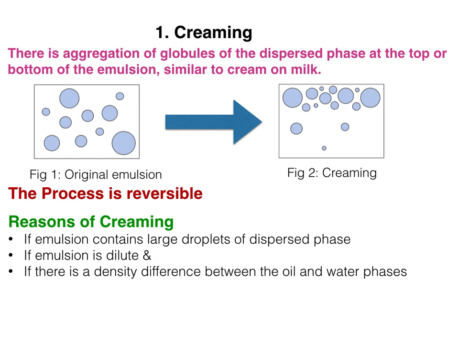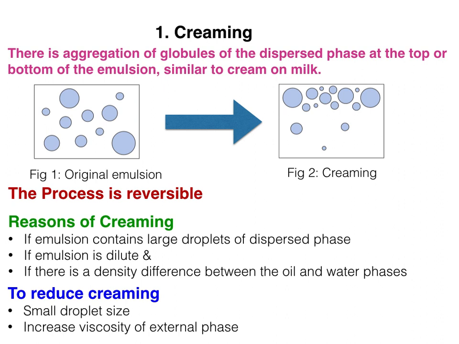Creaming is undesirable because it is inelegant, and if shaking is not thorough, inaccurate dosing is possible. That's why we try to reduce creaming. So how can we reduce creaming? We can reduce creaming of emulsion by keeping the droplet size small and by increasing the viscosity of the external phase.